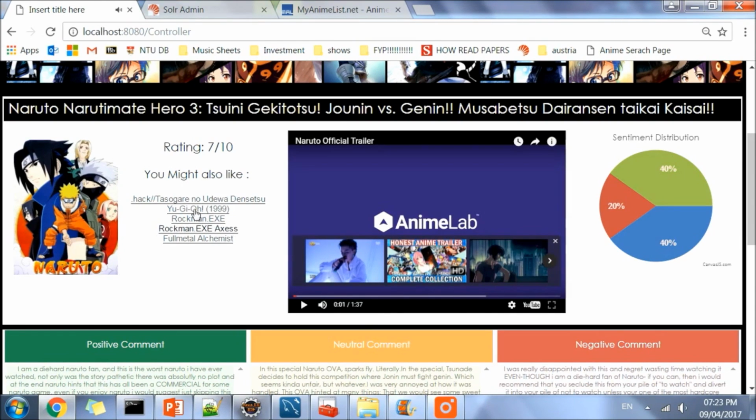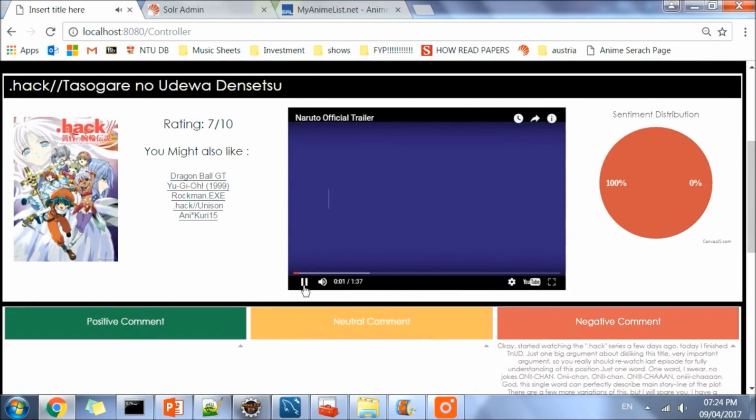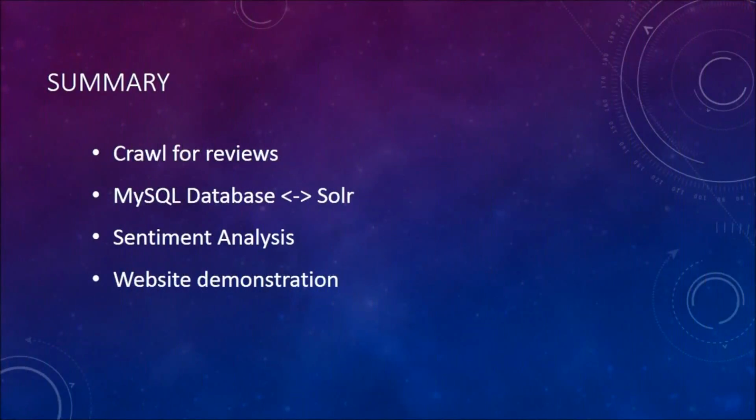And lastly, based on the genre of this anime, there are other animes which are suggested, so the user can just click onto this, and then the same thing, the user can just look at this web page. All in all, these are the things we have done for this project.